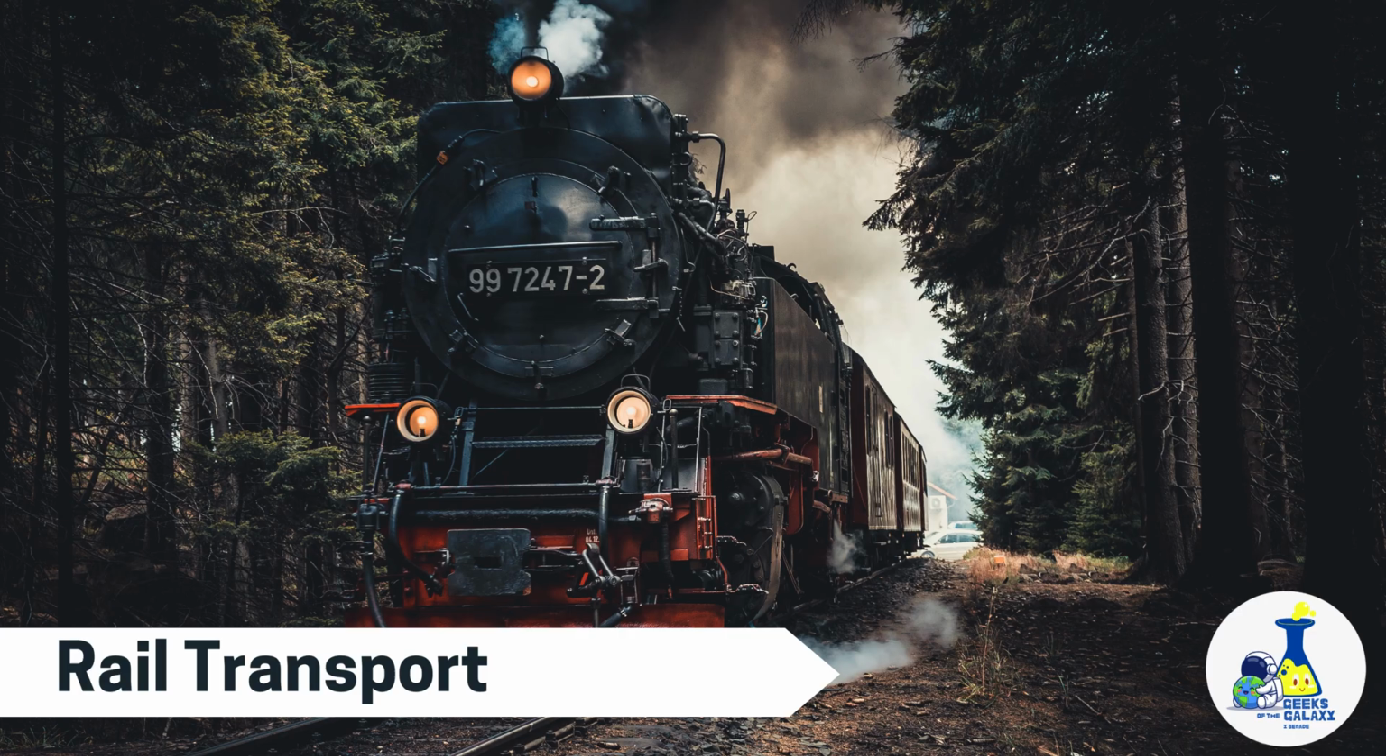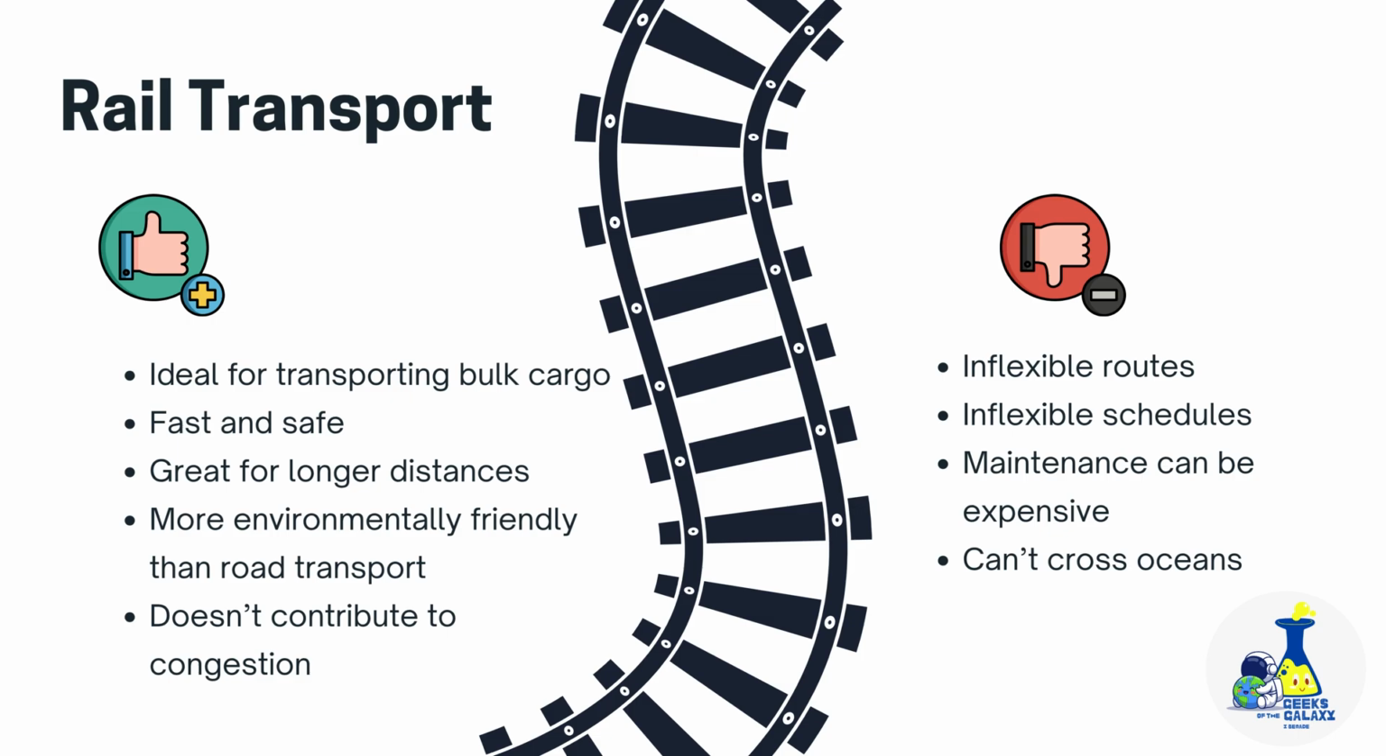Rail transport is especially important for the transportation of bulk cargo. Raw materials can be transported from mines and farms, or machinery from factories, so that they can be exported from harbors. Rail transport is a fast and safe way to transport bulk and heavy cargo. It's also fast over long distances, but it can't cross oceans. Rail transport is more environmentally friendly than road transport and it doesn't add to congestion. On the downside, the routes and schedules are not flexible and maintenance can be expensive.